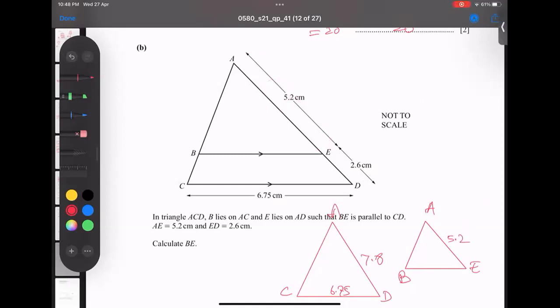What is my target? To get BE. This BE is the target, so this is my target X. This side by this side equals this by this. So it's called similarity. X by 6.75 equals 5.2 by 7.8. I repeat, base by base, opposite this by this.